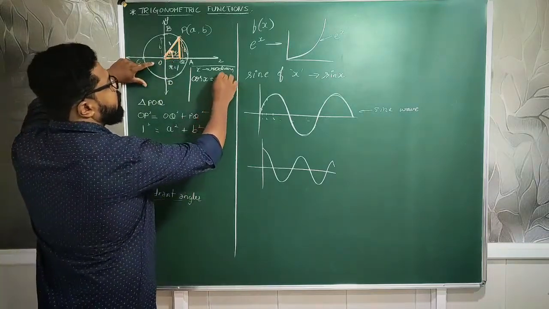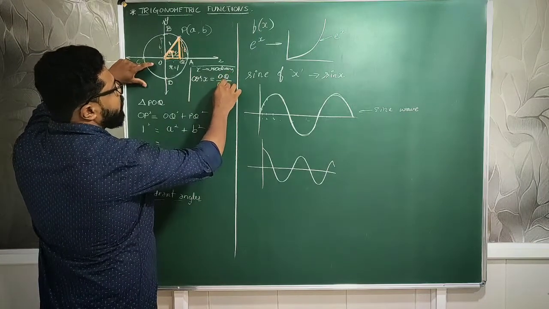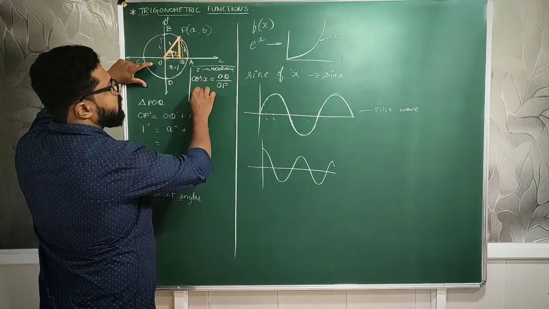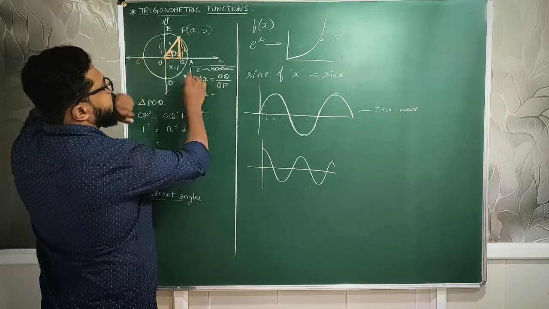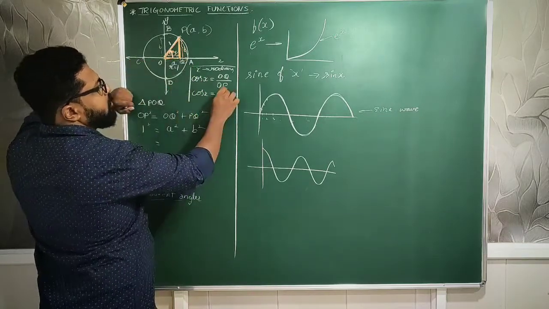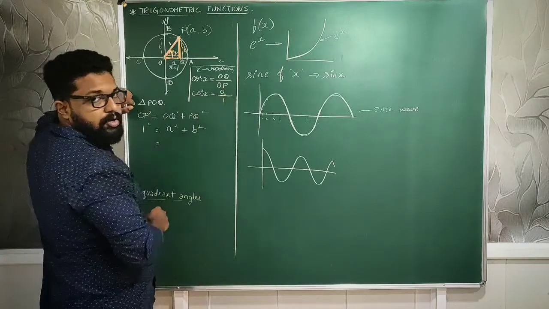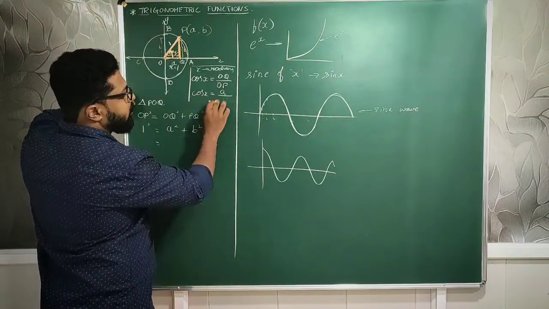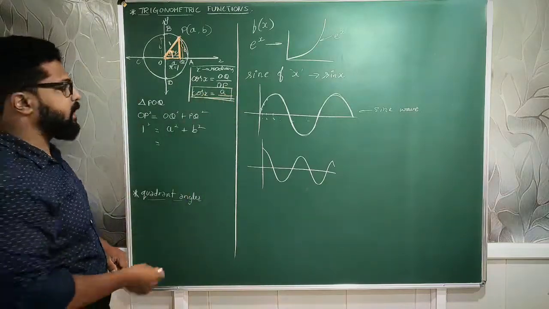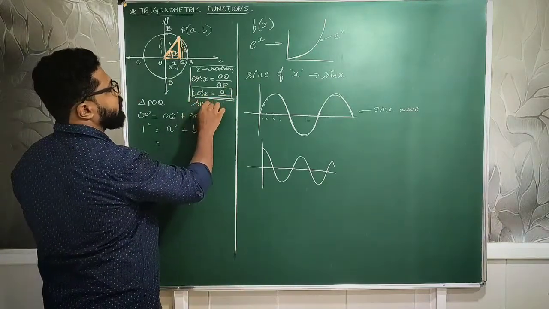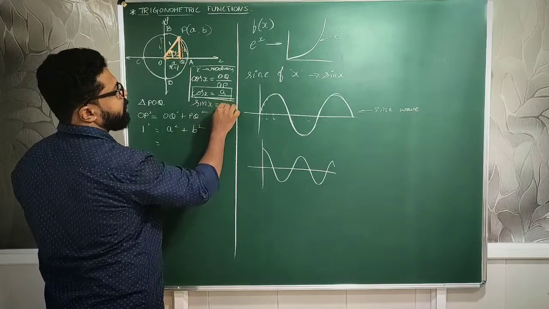That is OQ by OP. Correct? So therefore, cos x can be written as, this is the A value I told you, A by 1. Okay. Cos x is equal to A. Agree? Cos x is equal to A because R is 1. Then similarly, I can find that sin x is equal to B.